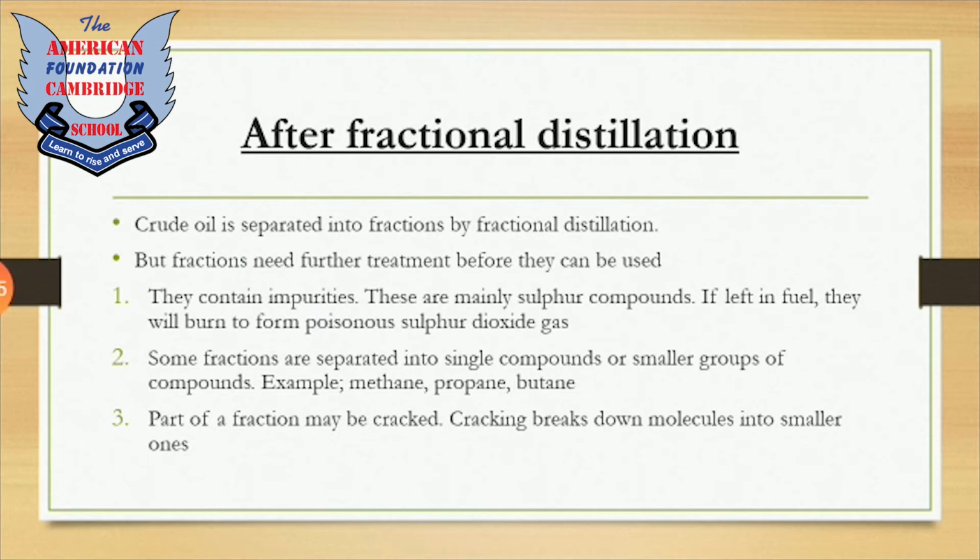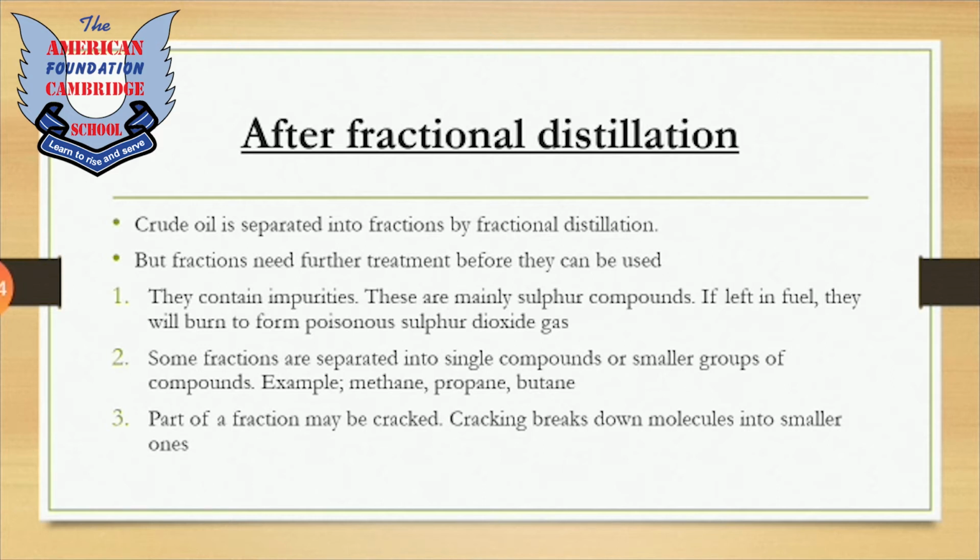After fractional distillation, crude oil can be separated into fractions by this process, but fractions need further treatment before they can be used because they contain many different impurities. These are mainly sulfur compounds. If left in this fuel, then they will burn to form poisonous sulfur dioxide gas. So, without separating the impurities and without performing the fractional distillation process, we cannot use that crude oil for different purposes because they will be having impurities and they can produce poisonous gases that are not good for us.